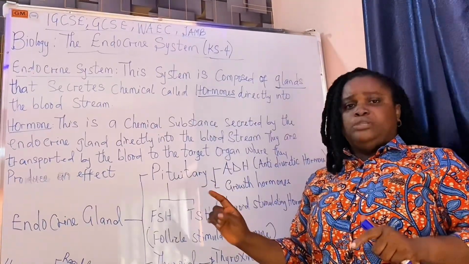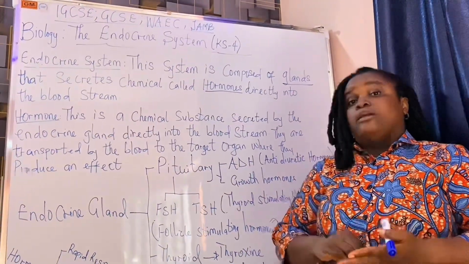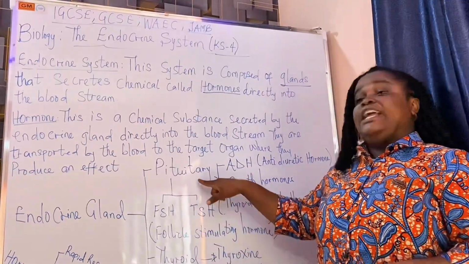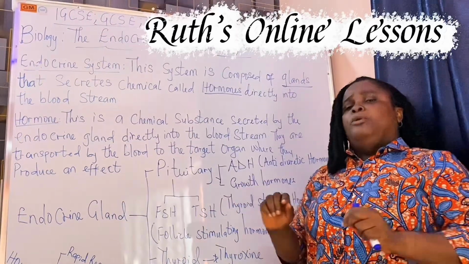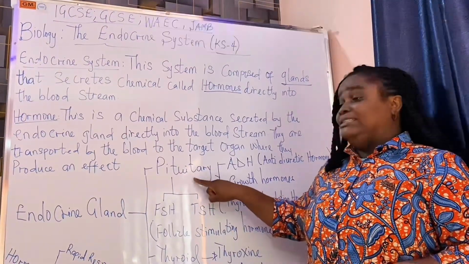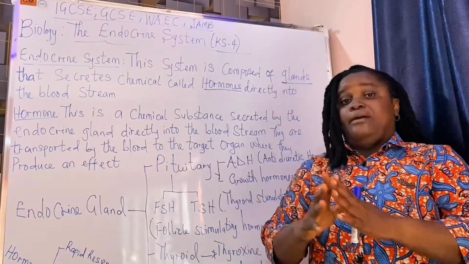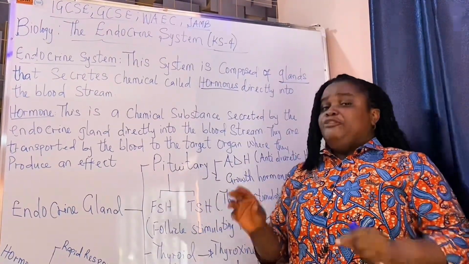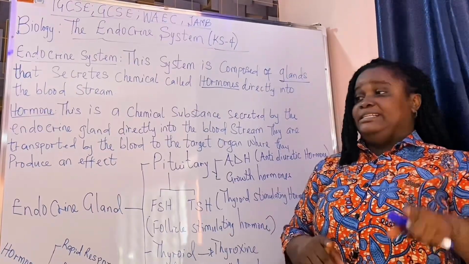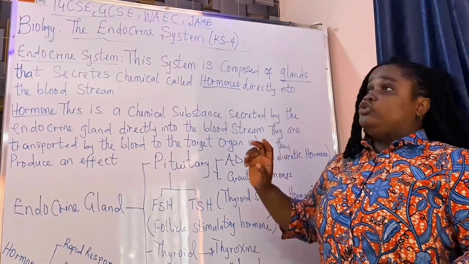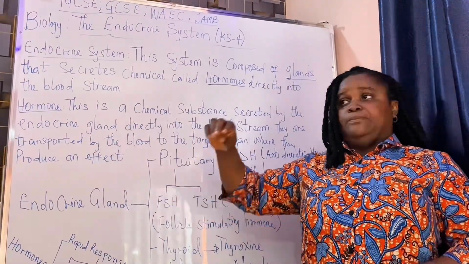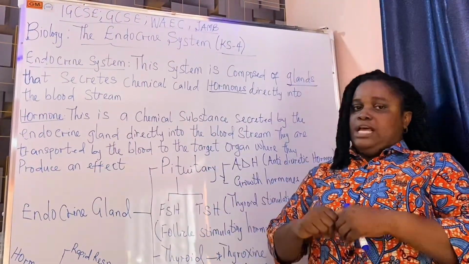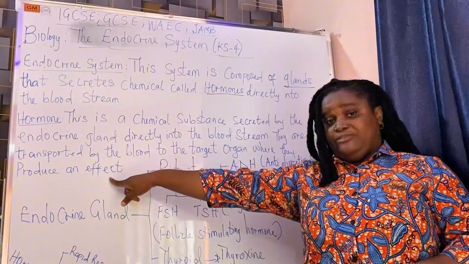What does this pituitary gland do? It secretes hormones, of course, because it's an endocrine gland. But the hormones secreted by this gland will be grouped into 2. The first set of hormones secreted by this gland are the hormones that will just go directly into the bloodstream, go to target organs and produce an effect.